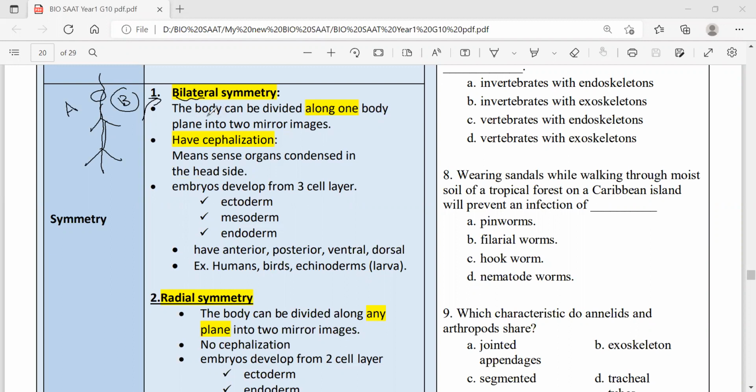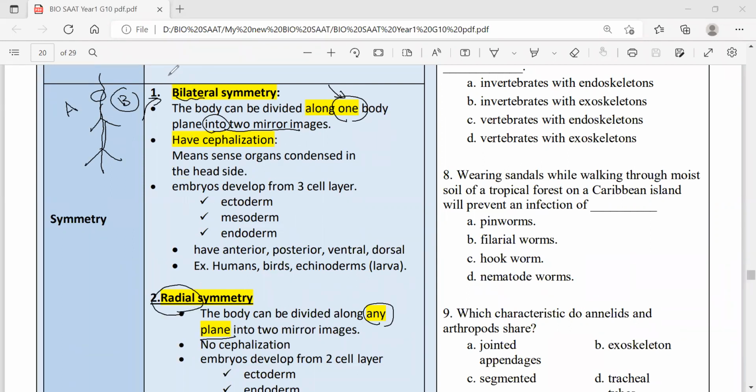And you know what? All vertebrates have bilateral symmetry because they can be divided along only one plane into two mirror images. But if the body can be divided along any plane, as in jellyfishes and echinoderms, we call this radial symmetry.